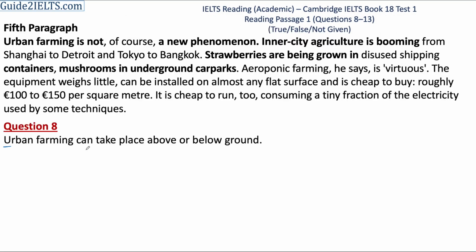Urban farming can take place above or below ground. Let's start with the 5th paragraph. The parts of the paragraph that I'm focusing on are in bold on your screen. Urban farming is not a new phenomenon. Inner city agriculture is booming. Strawberries are being grown in containers. Mushrooms in underground car parks.